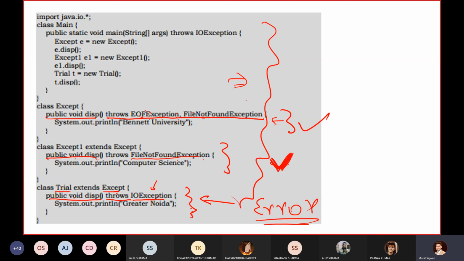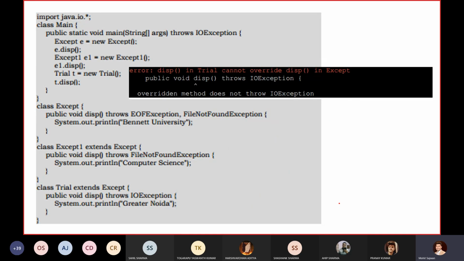Either you can use EOFException, FileNotFoundException, or both, but you cannot write any other exception there. So the error you will get is that the method in Trial cannot override the method in Except. So this is all about our file exception handling.